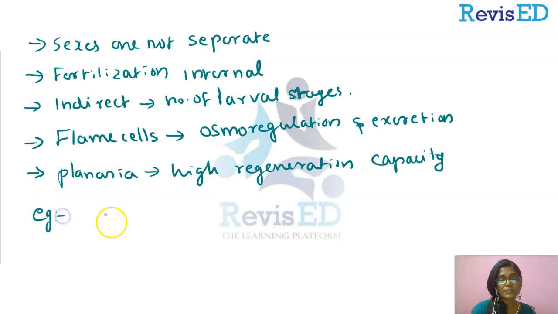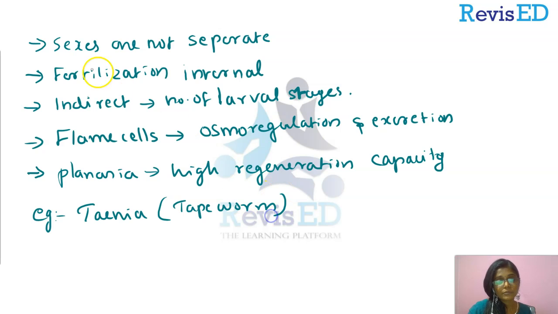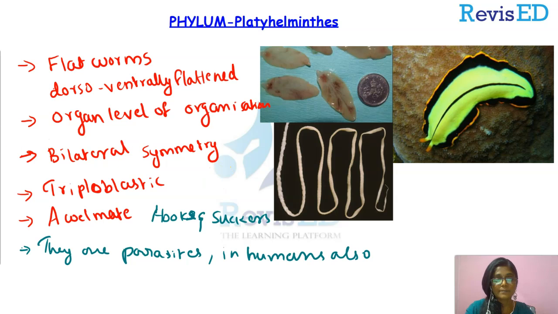Now we'll look at the examples. Have you heard about the tapeworm? Taenia is an example of Platyhelminthes, which is commonly called tapeworm. I will show you. They look like a tape. See, these are the tapeworms. It resembles a tape, that's why they are called tapeworms, and the scientific name is Taenia. Now, can you see this organism?